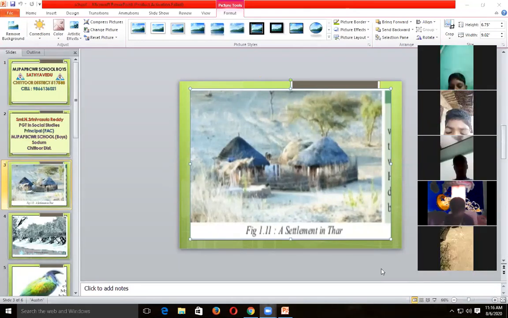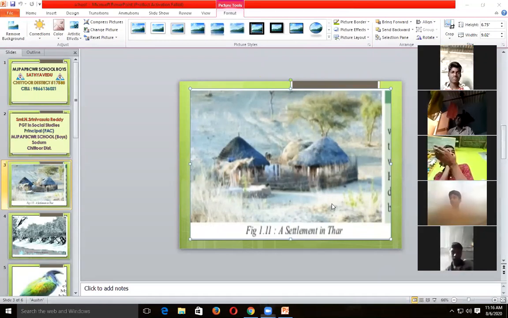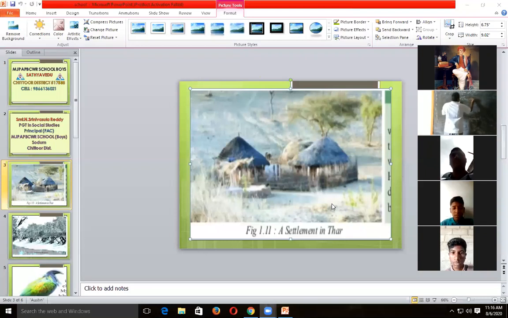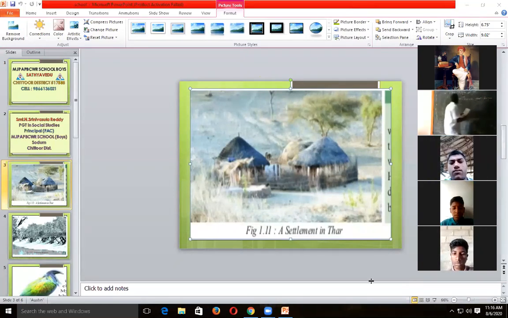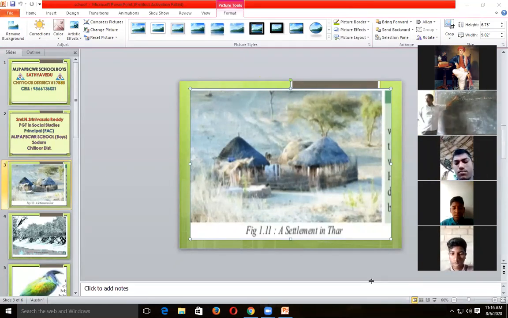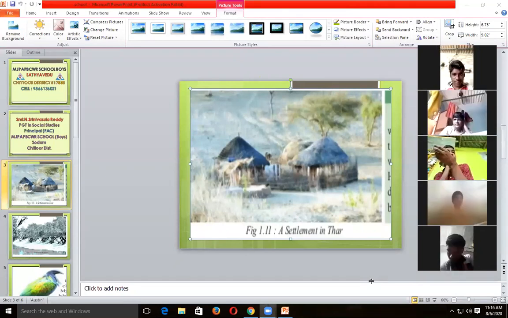Indira Gandhi Canal in the Thar Desert. Indira Gandhi Canal is the longest canal in our country, the longest canal in the Thar Desert. Very important. What is the length? Nearly 650 kilometers.